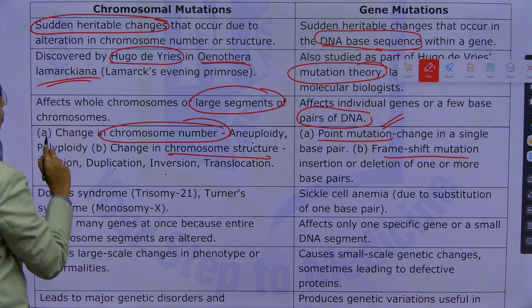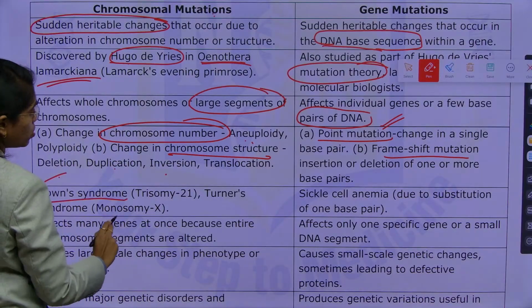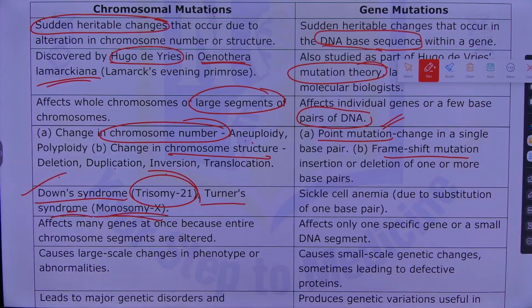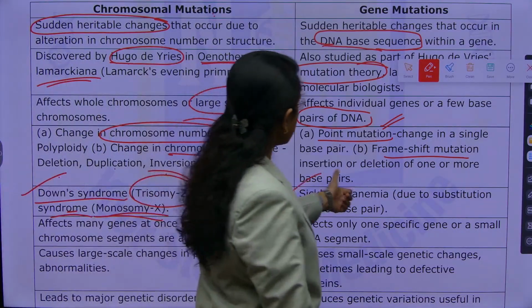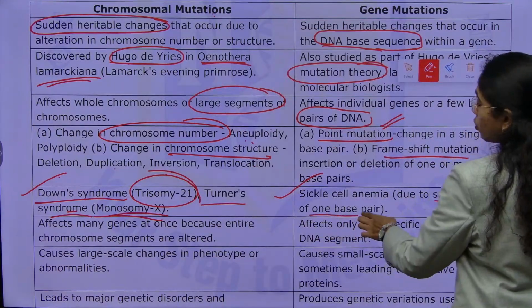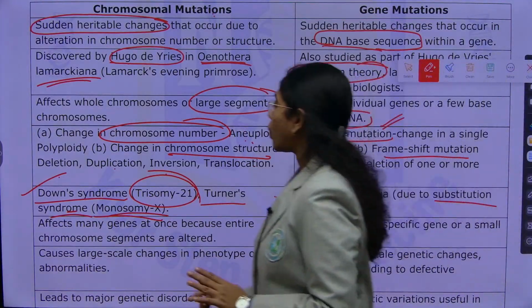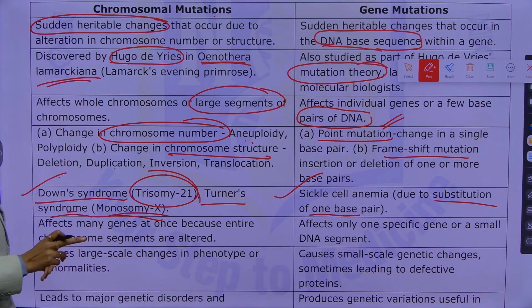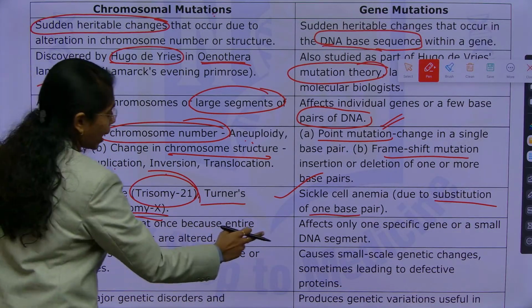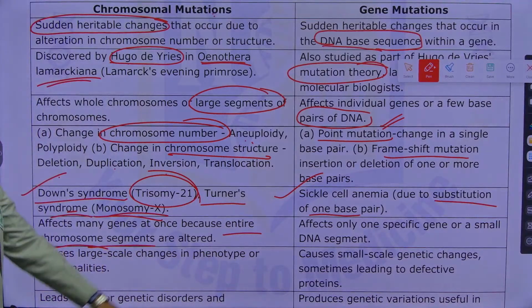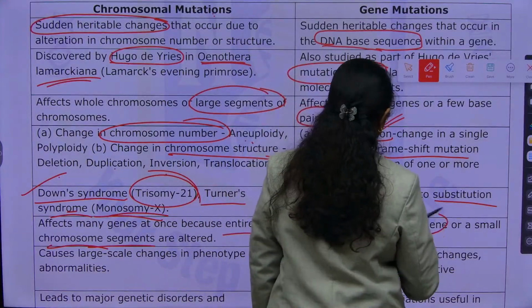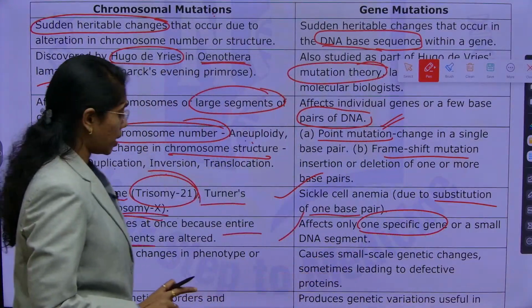Next are examples under chromosomal mutation: Down syndrome, trisomy 21, and Turner syndrome, seen under monosomy. Gene mutations: sickle cell anemia, which is due to substitution of a single base pair. Next, what are the effects of chromosomal mutations? Many genes are affected at once, so this shows the effect on the entire chromosomal segment. If you see gene mutations, the effects of only one specific gene or small DNA segment are seen.